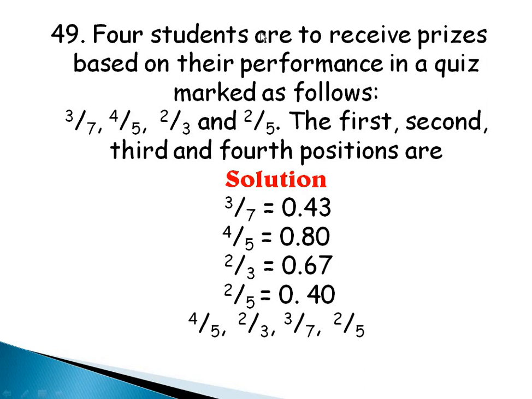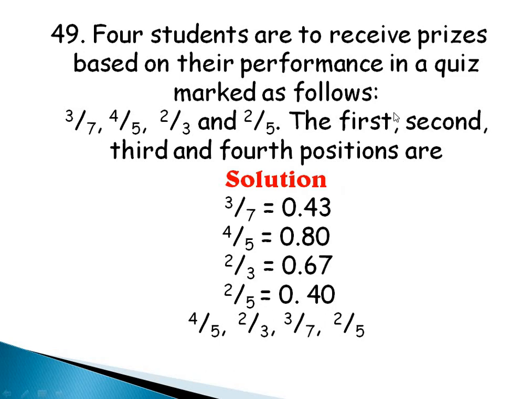Question 49 says 4 students are to receive prizes based on their performance in a quiz marked as follows: 3/7, 4/5, 2/3, and 2/5. The first, second, third, and fourth positions are, alright, to make it easy for me, let me just convert all of them to decimal. 3/7 is 0.43, 4/5 is 0.80, 2/3 is 0.67, 2/5 is 0.40.